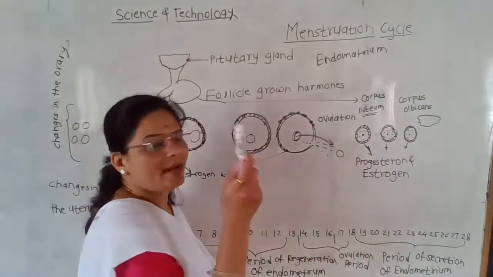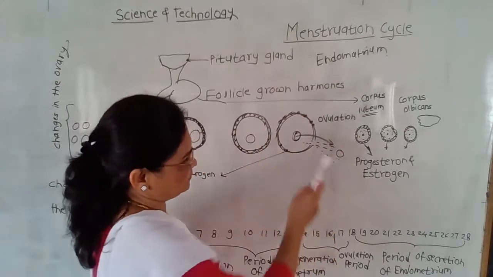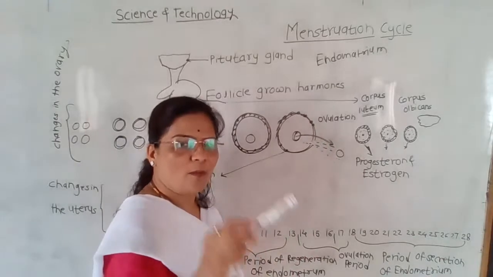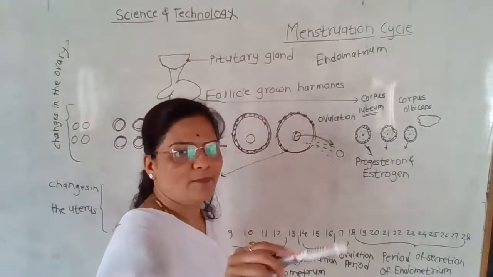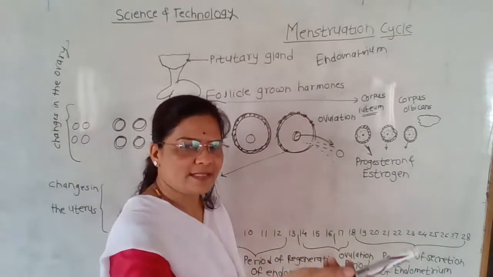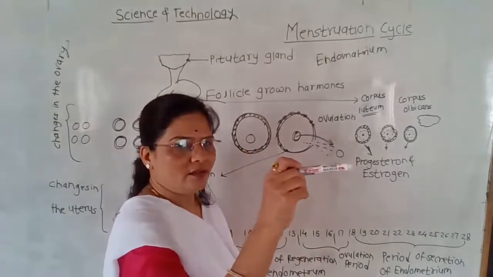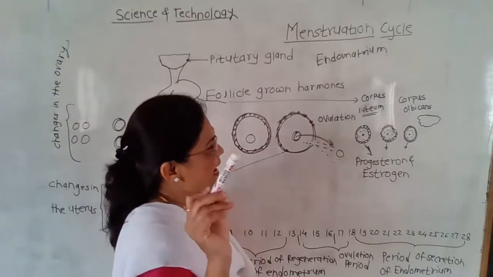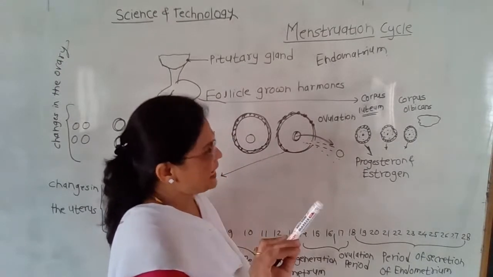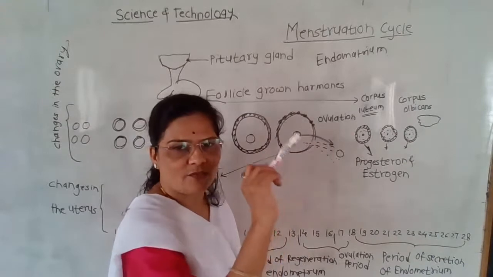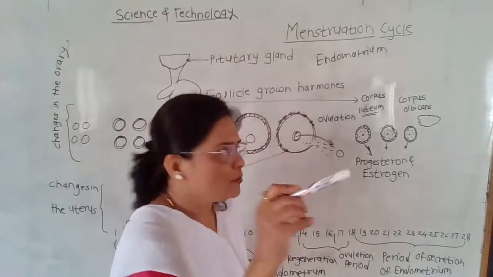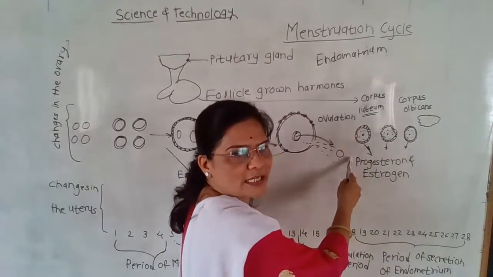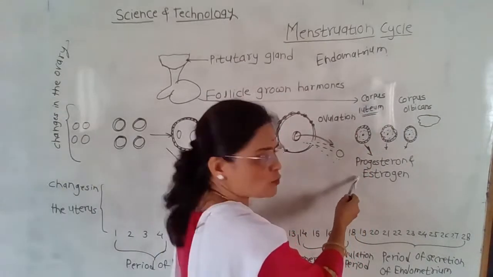Students, whenever there is a fertilization, this is the female gamete and male gamete. From the male reproductive system, the sperms are released into the vaginal tract and up to the fallopian tube, and the fertilization takes place, zygote forms, and at that time the corpus luteum is very active and produces the female sex hormones called the progesterone hormone and the estrogen hormone.